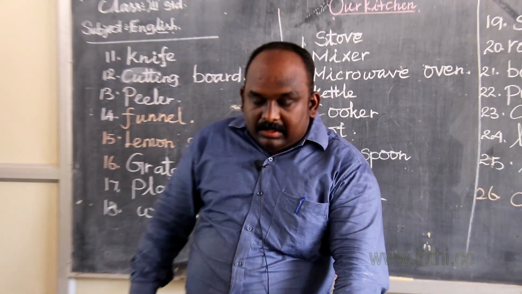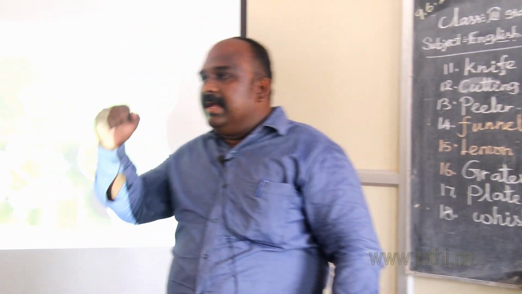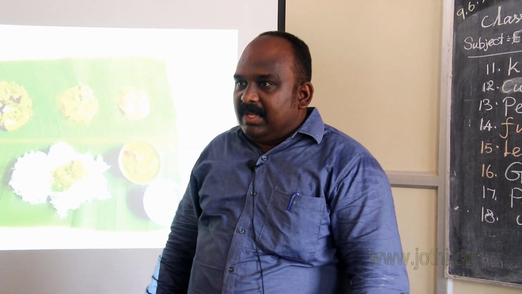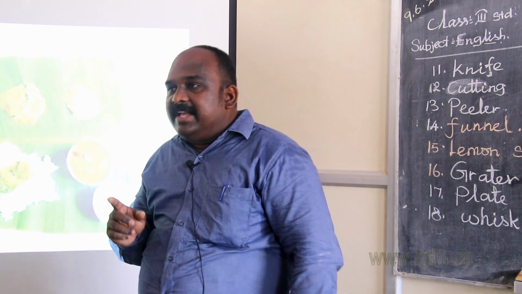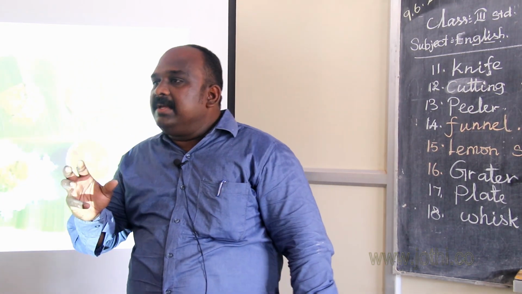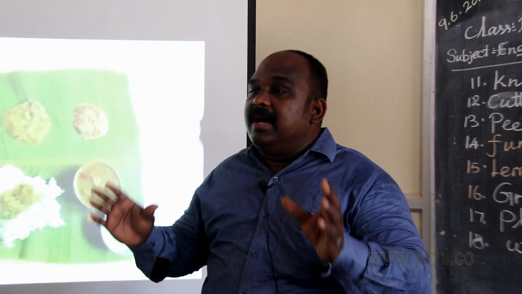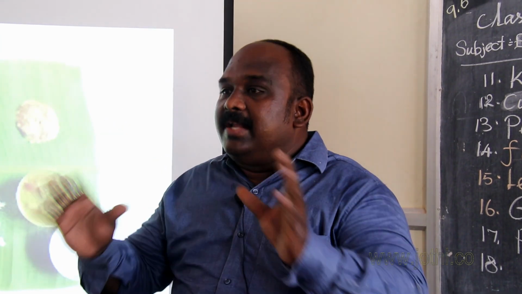We must accept that the food is our source of health, wealth, and growth. But the kitchen room and the kitchen things are the sources of the food. So we must keep our kitchen room clean and tidy.